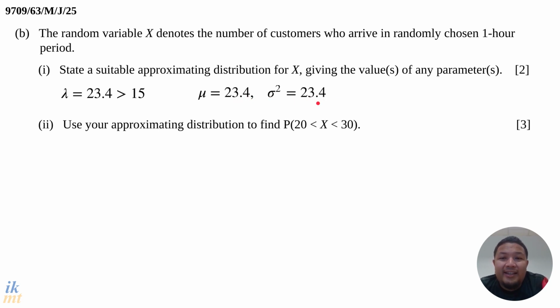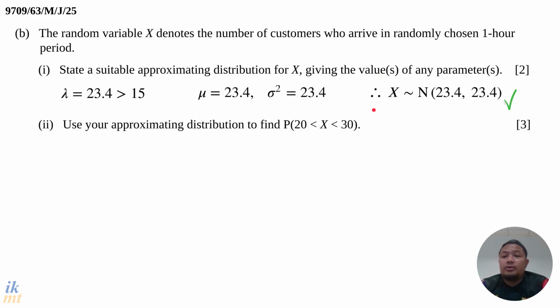So we can say that an appropriate approximating distribution for X would be the normal distribution, with parameters mean 23.4 and variance 23.4. So this is our approximating distribution.